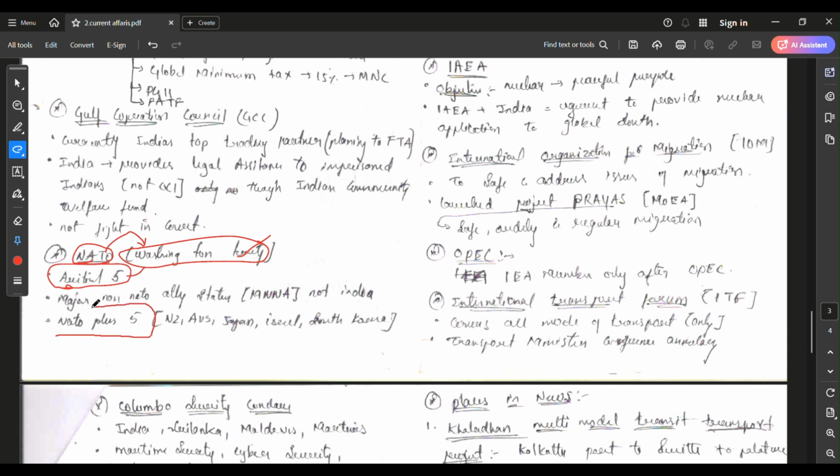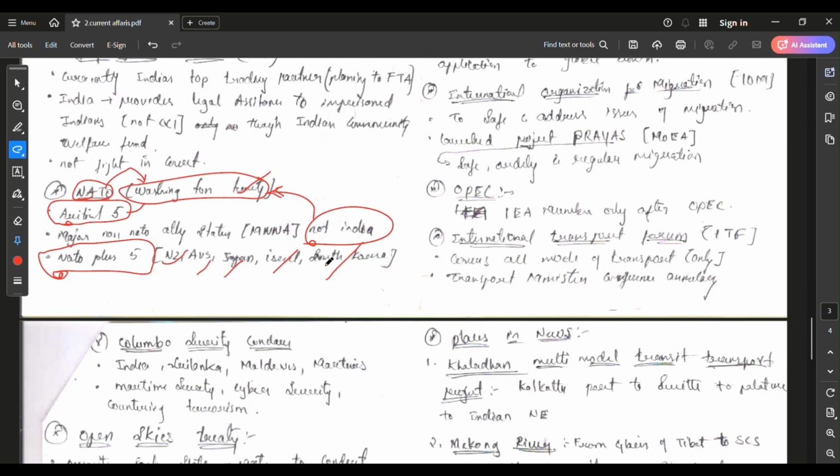You can see here NATO Plus, which was asked in the examination also. Under NATO Plus, New Zealand, Australia, Japan, Israel as well as South Korea are there. India does not have any role in NATO, because if we play any role in NATO, then we will lose our friend Russia.